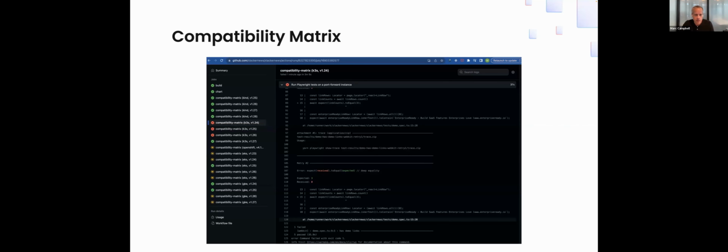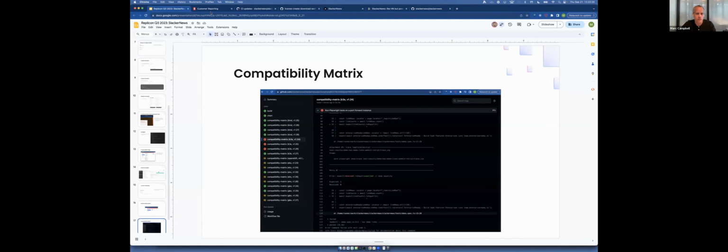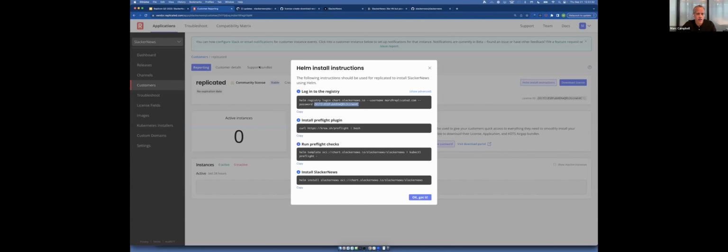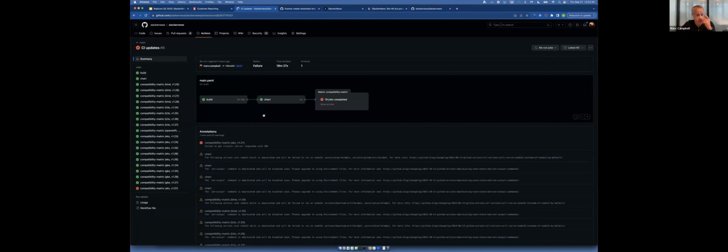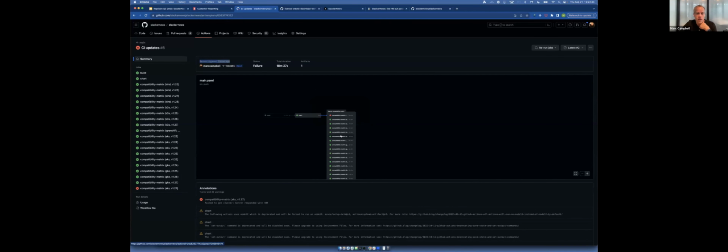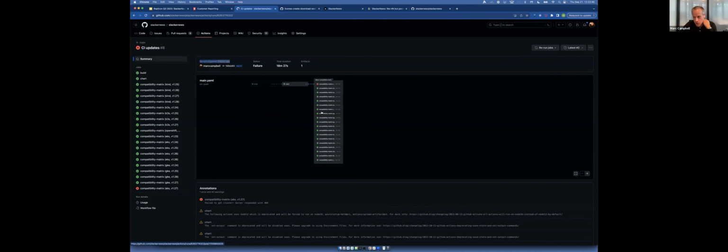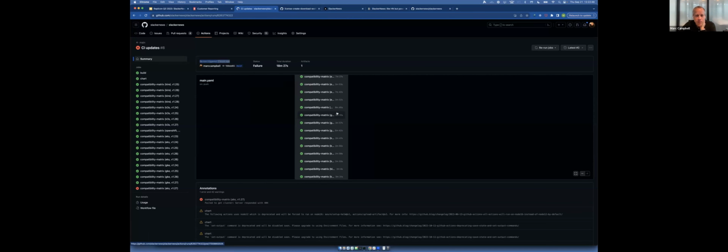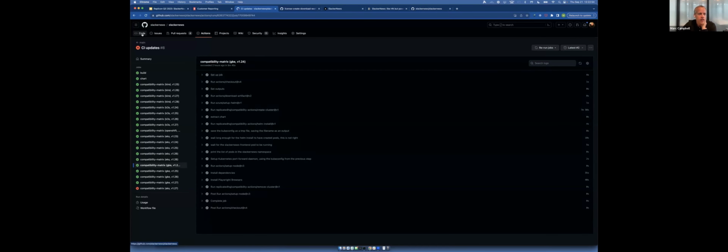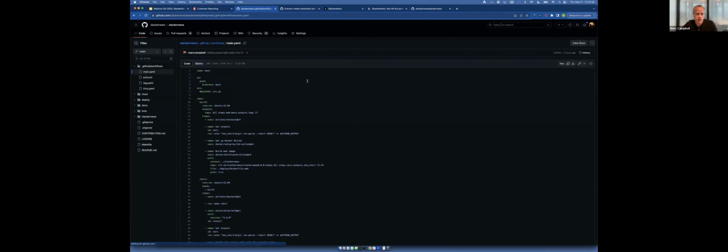And of course, Compatibility Matrix. We have Compatibility Matrix completely connected in. I'm going to stop the slides and actually show some of this. So Compatibility Matrix here, this is a run from 2 hours ago. And you can see all of the different versions that we actually test on. It failed on AKS, which is great to know. I thought about fixing it, but pure green CI wouldn't be as fun. So, this shows what we're actually doing. If we hop over and look at the workflow that we have in GitHub.